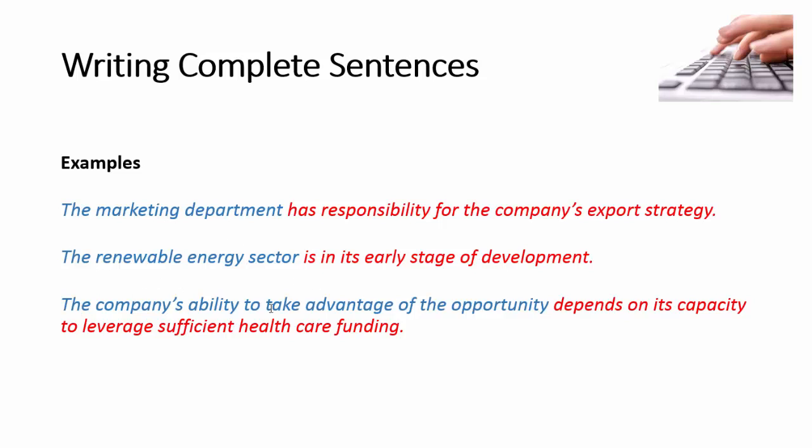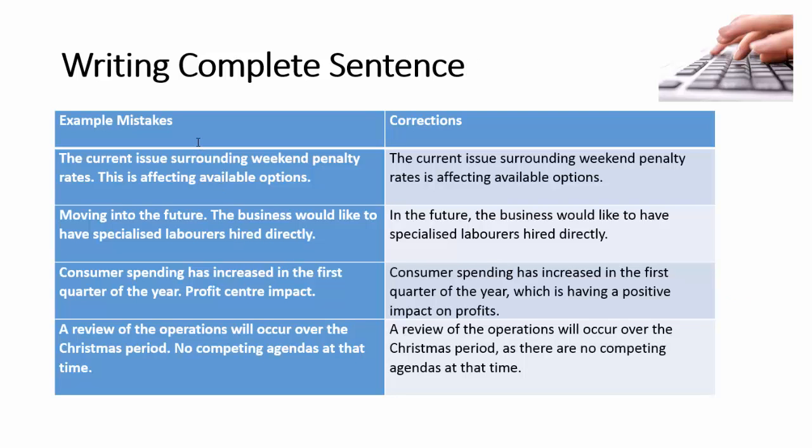The company's ability to take advantage of the opportunity. So here we've actually got quite a long noun phrase, and we could just substitute this whole blue section with it. It depends on its capacity to leverage sufficient healthcare funding. So we know that we've got that subject, which is quite long, the verb depends, and then the end of the sentence there. Let's now have a look at some example mistakes and how we can make the corrections.